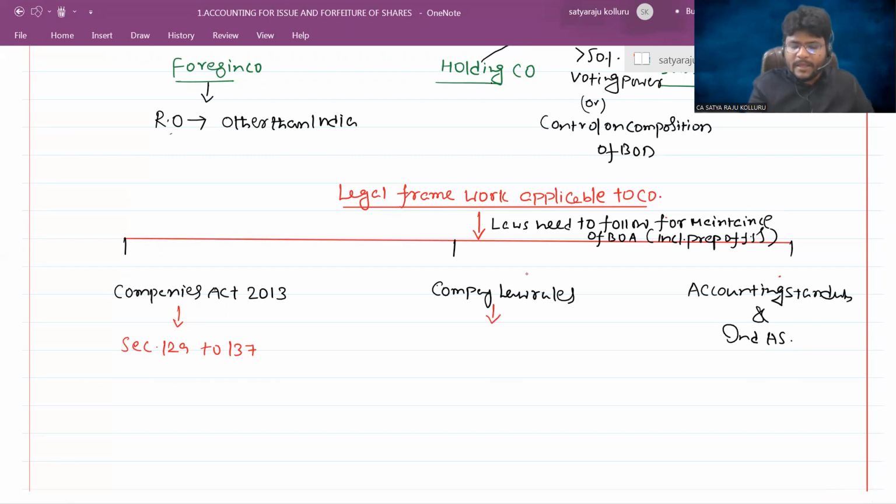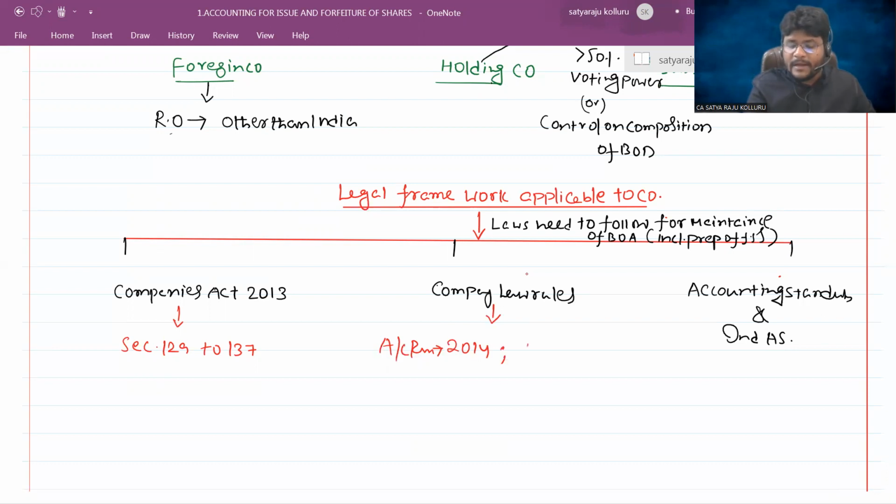For example, the Company Law Rules 2014. Company accounts rules: the Accounts Rules were released in the year 2014, where various issues were prescribed. Various issues means how each and every company should submit their financial statements to the ROC. After preparing their financial statements, each company should send them to the Registrar of Companies, and in which format they should send. Various rules like that were prescribed in the year 2014.